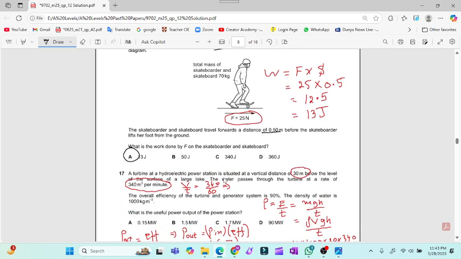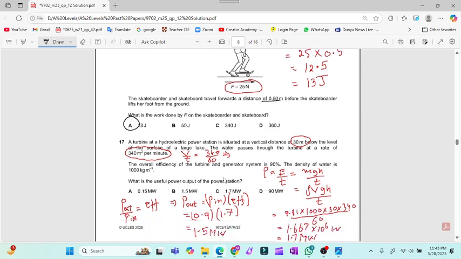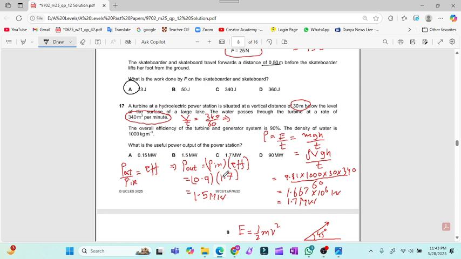Now question number 17, a lot of calculation is in this paper, a lot. Okay, a turbine at a hydroelectric power station is situated at a distance of 30 meters below the level of the surface of a large lake. So height is given. The water passes the turbine at a rate of 340 meter cube per minute. So we will convert that into per second. It is not the velocity, it is volume per unit time. So 340 upon 60. So this is the volume per second, not per minute. The overall efficiency is 90%, which means it will be 0.9. The density is given.